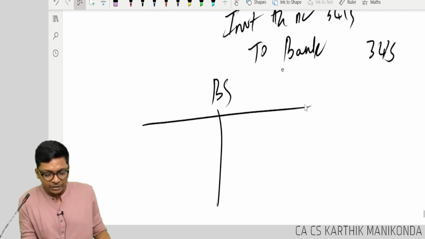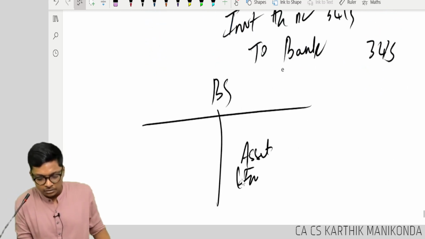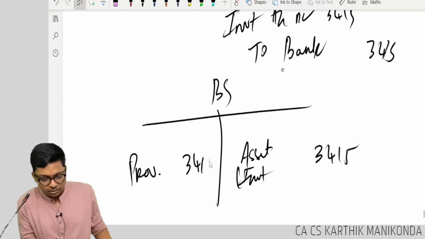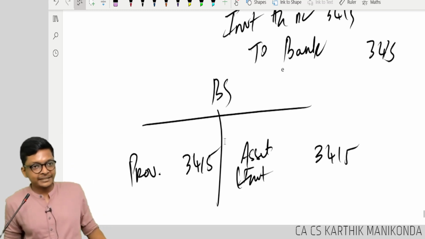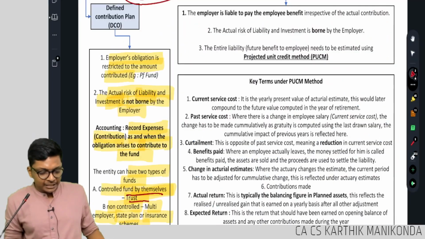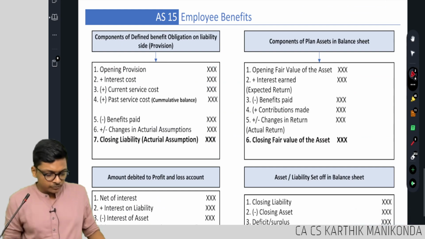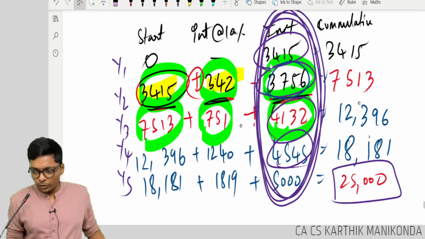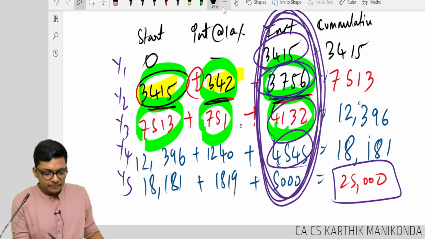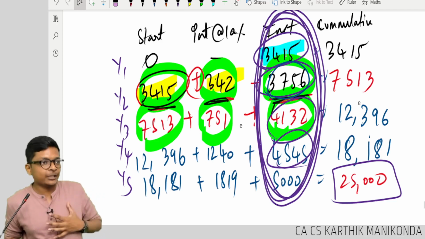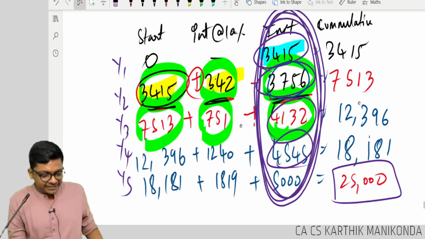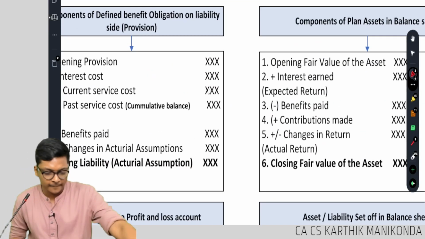So my balance sheet will look like this. Asset, investment 3415, this side provision 3415. Are you following, guys? Everybody understanding? Clear? This 3415 is not called salary over here. Same terms, I'm now connecting with technical terms, guys. Only reason why the standard may look complex.